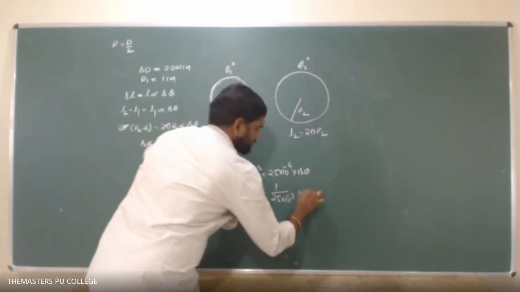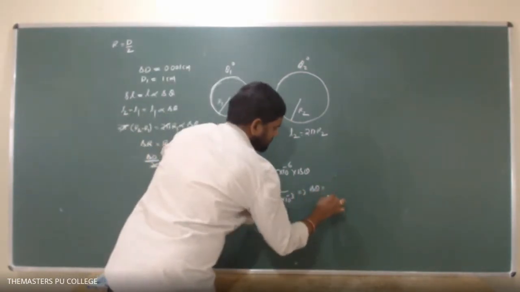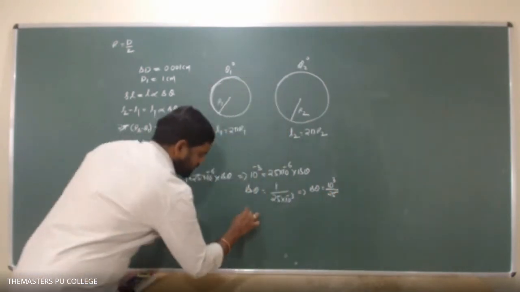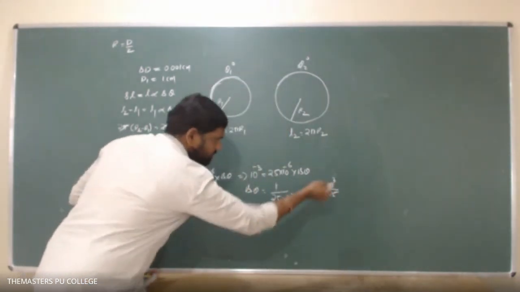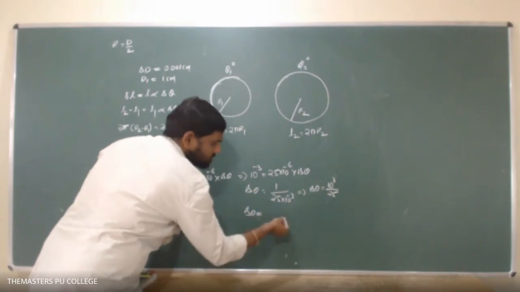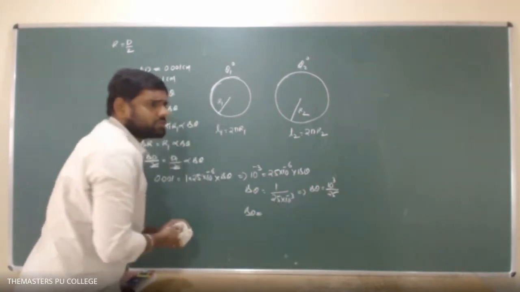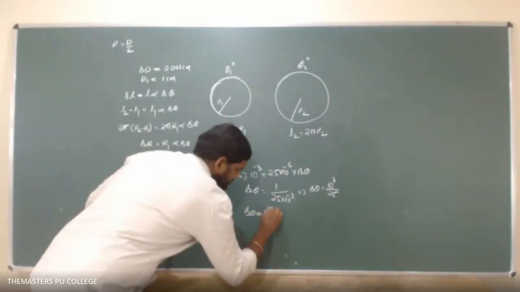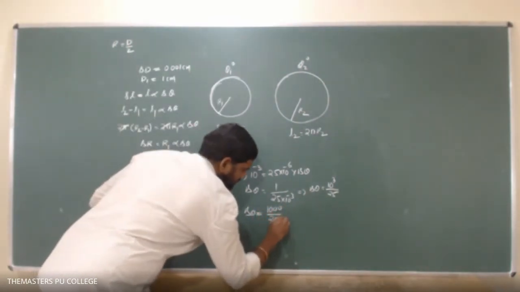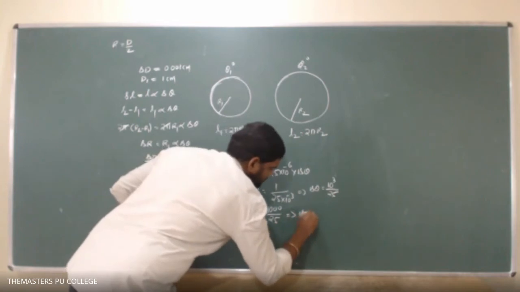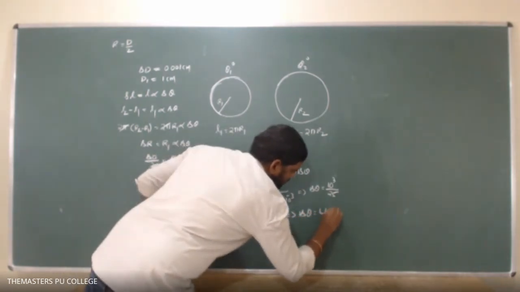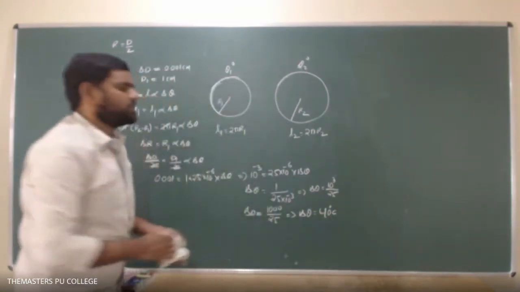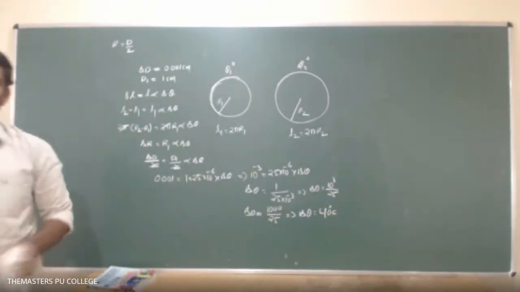So delta theta equals 10 power 3 divided by 25, which is 1000 by 25, that means 40 degrees. That implies the rising temperature delta theta equals 40 degrees, either in Celsius scale or in Kelvin scale, it is a 40 degree rise.